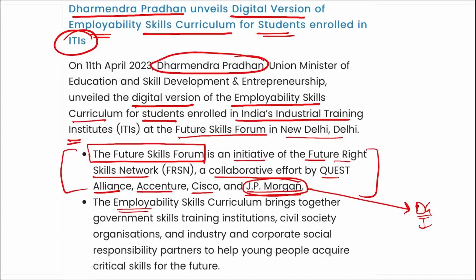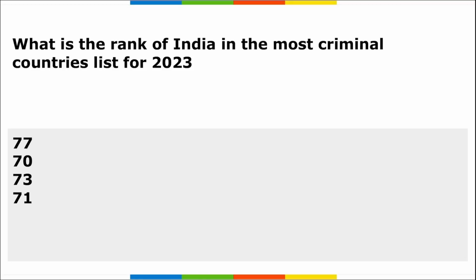The employability skills curriculum brings together the government, skills training institutions, civil society organizations, and various industry and corporate social responsibility partners to help young people acquire the skills for their future.